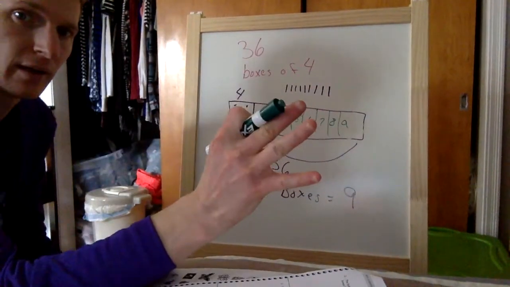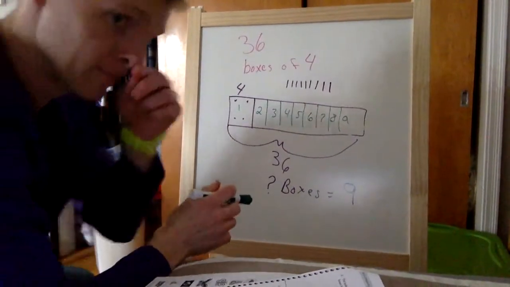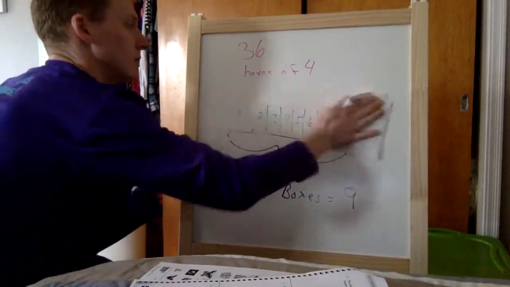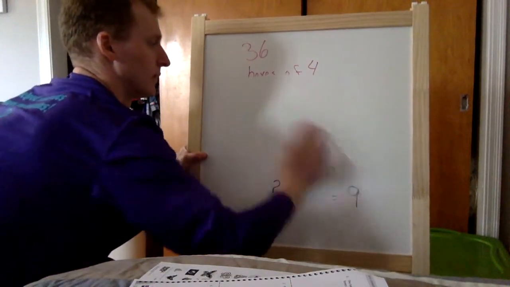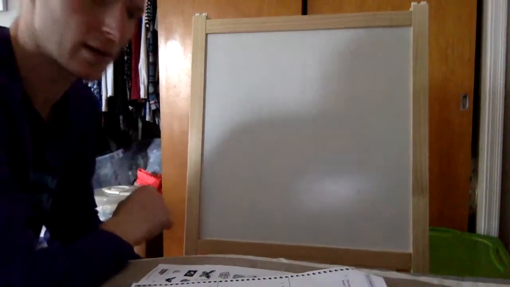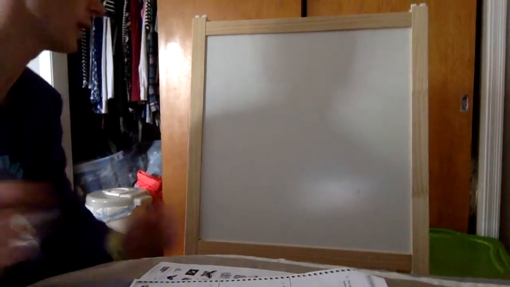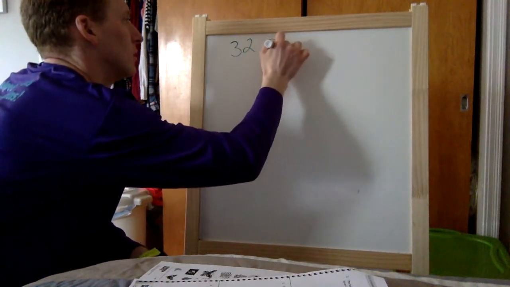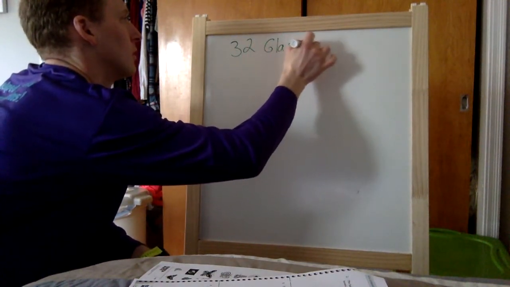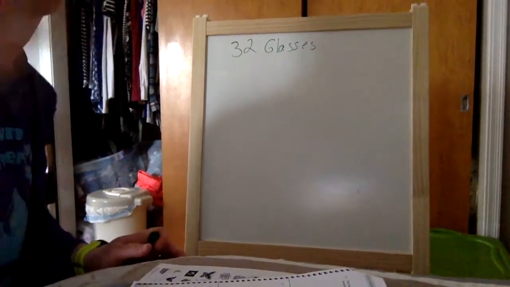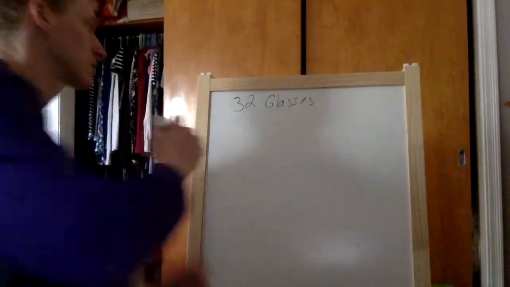Number 3 on our problem set, it says the waitress arranges 32 glasses into 4 equal rows. Remember, you don't have to write this.